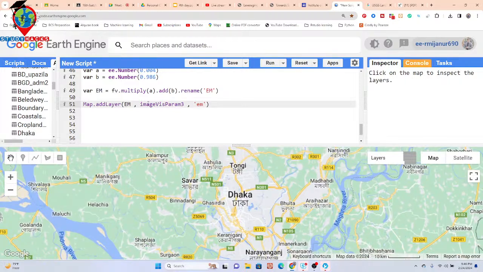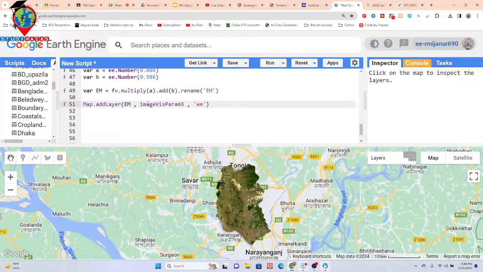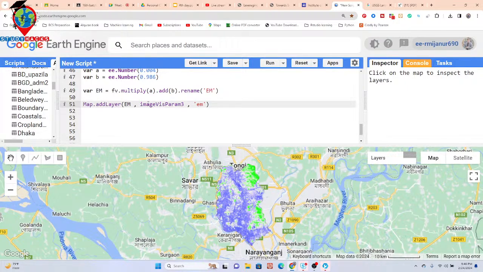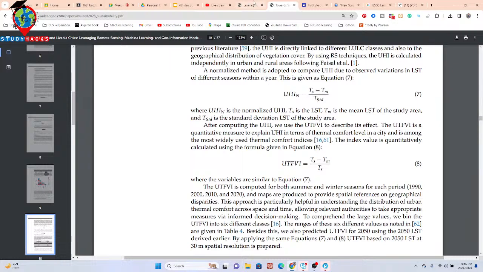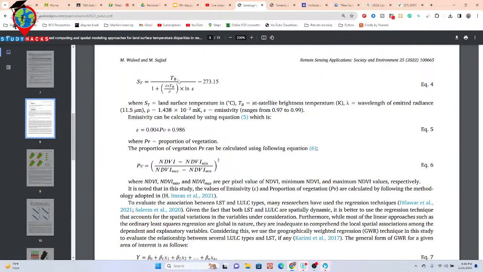Now, after calculating emissivity, we are at the final stage, calculating the LST. You can see here for the LST we get this type of equation. TB is the thermal band, called the satellite brightness temperature, and the unit is Kelvin.